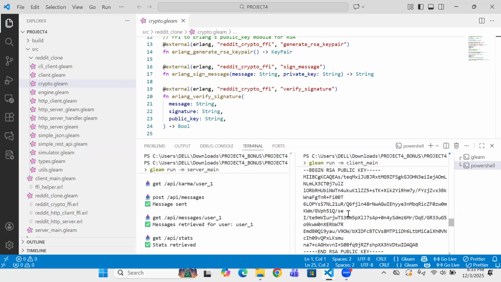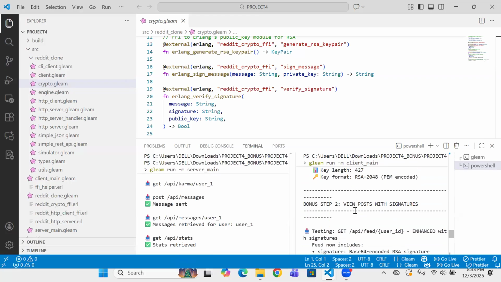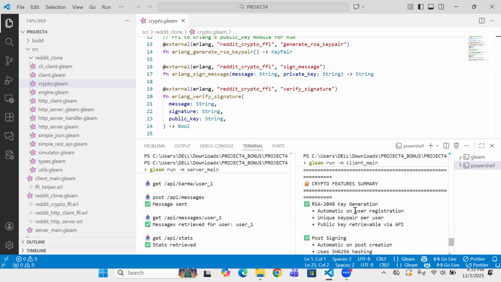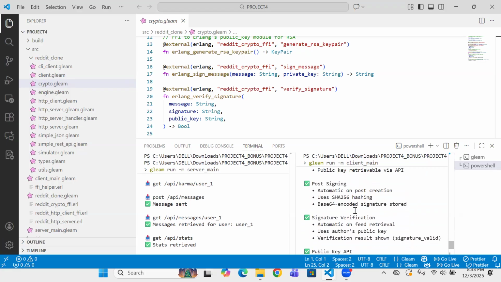When Alice creates a post, the engine digitally signs the content using the private key. When Bob downloads the feed, the signature is verified. This confirms that the post signature matches Alice's public key, ensuring authenticity and preventing tampering. This is the bonus feature, which is RSA based digital signature. During registration, each user receives an RSA 2048 key pair, and this private key stays inside the engine and the public key is retrievable.